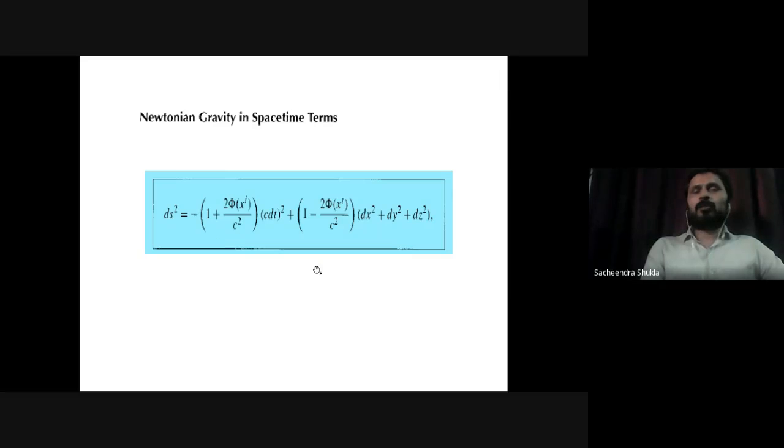This is for slow moving creatures like us, all the planets adjacent that we observe, for all the living beings on the earth that we observe, and for the fast moving truck that you may take. They all follow this line element. So this line element, ds square equals minus 1 plus 2 phi and so on, is the line element that describes the Newtonian geometry. And if you observe it, now we are talking geometry, we are not talking any force, we are not talking anything else, we are talking everything in terms of geometry,